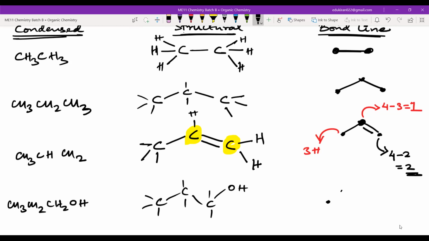So here I will write something like this. This is carbon, another carbon, another carbon. Now here I will write OH because the heteroatom and its hydrogen should be shown. Okay, this is important. Now, if I write the hydrogens for each, this will have H equal to 2, because 4 minus 2 is equal to 2. Similarly, this will have 4 minus 2 is equal to 2. And this will have 4 minus 1, which is equal to 3 hydrogens. Okay, write this much. Then I will give you a question. You have to calculate the number of hydrogen atoms.